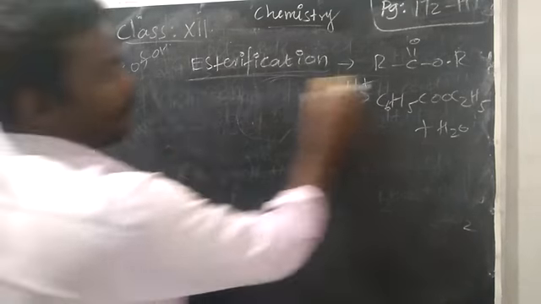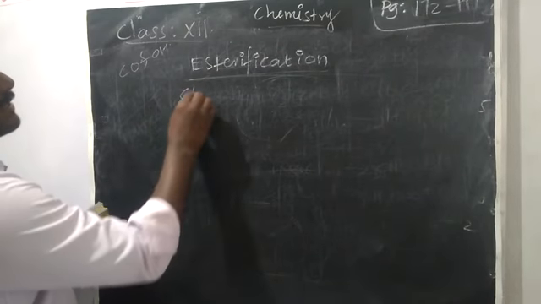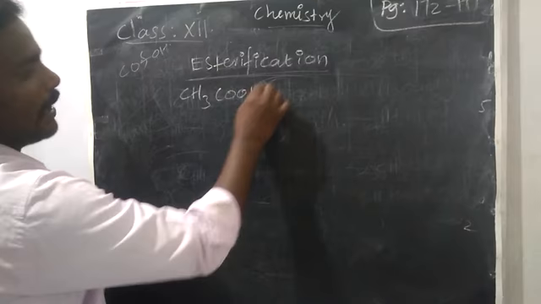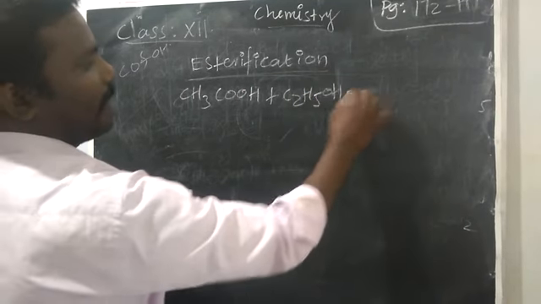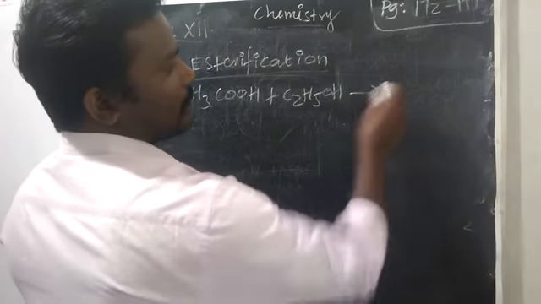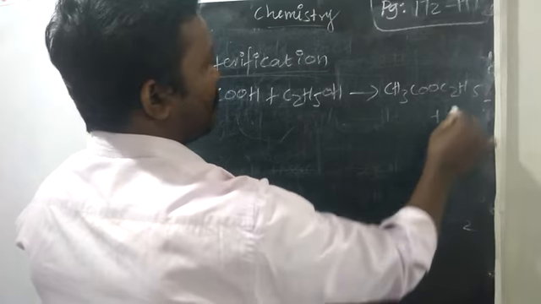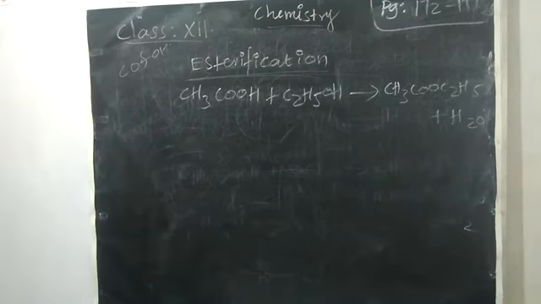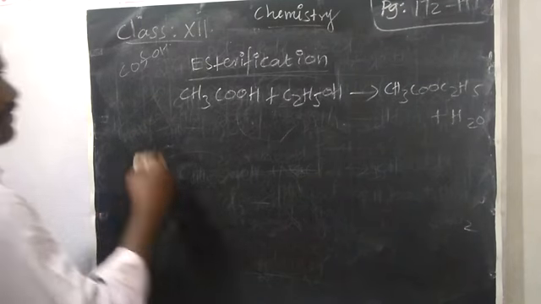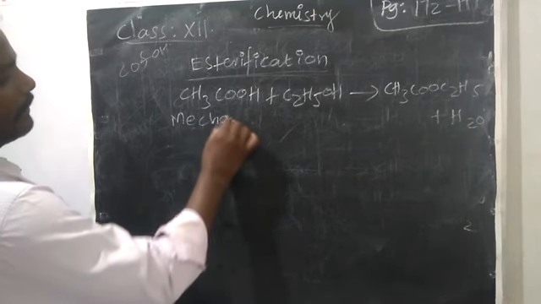Now we are going to learn the mechanism of esterification by using acetic acid and ethyl alcohol. Okay. So first we will write the general reaction: acetic acid CH3COOH plus ethyl alcohol C2H5OH. Actually we will get the product CH3COOC2H5 plus water. How the products are formed, we are going to learn by using the mechanism. Actually here we cannot split into steps, so simply I will write the mechanism.